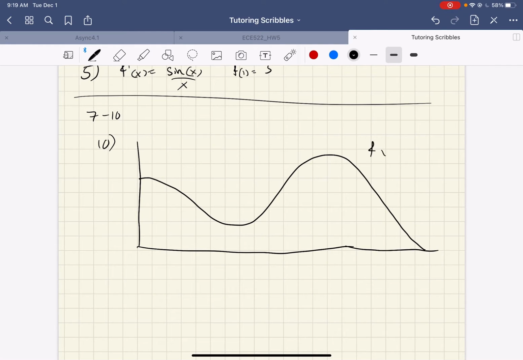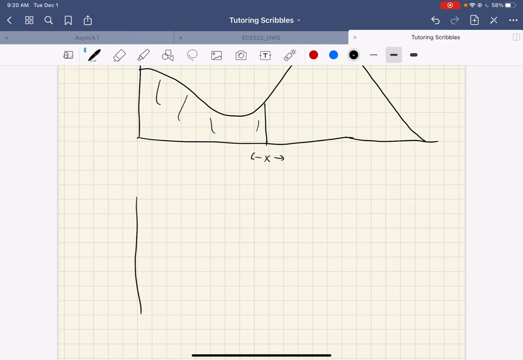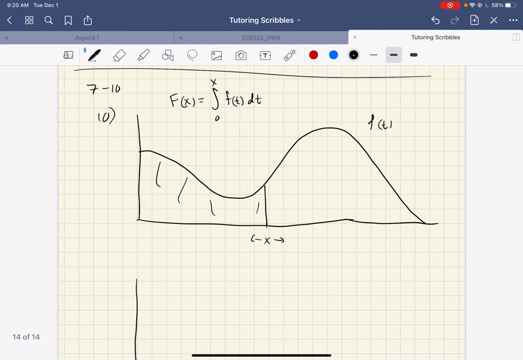And this is little f of x, or little f of t. Sure, let's do that. It says define big F of x as the integral from 0 to x of little f of t dt. So I get a slider around x, and this is the area of interest. And it says graph big F of x. Obviously I can't really graph it with much accuracy. They don't even give any numbers. They just draw a picture like this, so there's no tick marks or anything.